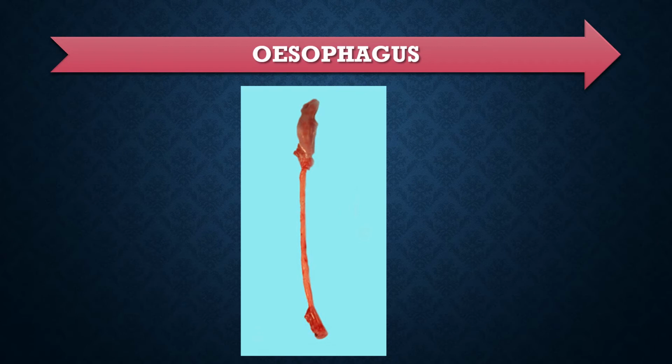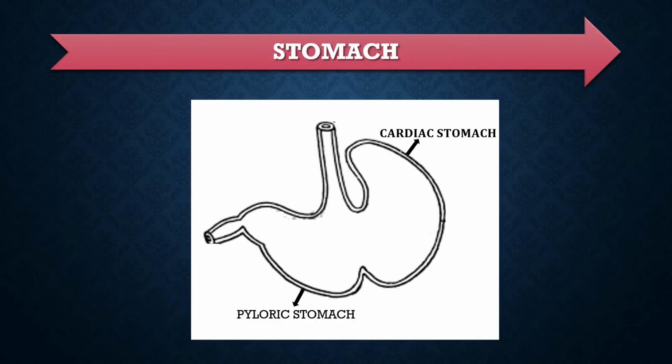The esophagus is a narrow tube located just behind the trachea. It connects the buccal cavity with the stomach. The stomach is a bean-shaped sac. It is divided into an anterior cardiac stomach and a posterior pyloric stomach.